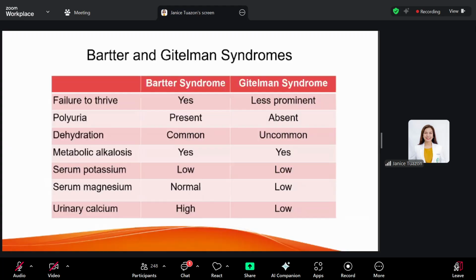So how do you check now if you have a patient with weakness? Usually tubular disorders will present with weakness. Then you get your electrolytes, and you have low potassium. When you get low potassium, you check for the ABGs. Is there acidosis or alkalosis? When you have acidosis, think of an RTA and complete your diagnostic workup. If your patient has alkalosis, then you have to differentiate your Bartter versus your Gitelman syndromes using the following electrolytes.